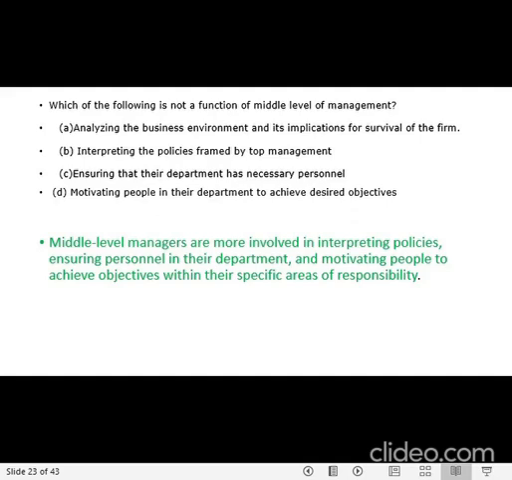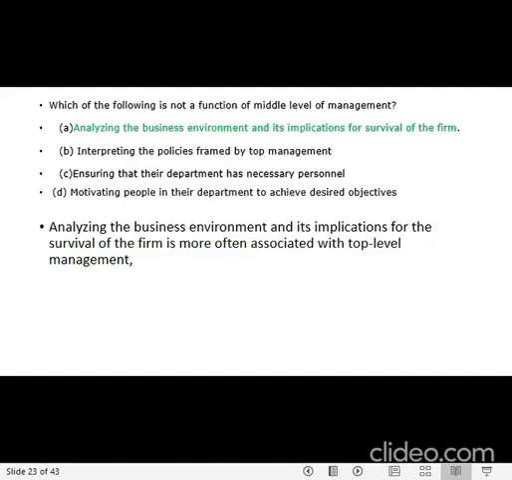They try to motivate people, they try to influence people and their workers so that they are able to achieve the objectives which are being set up by the management, and they are held responsible to achieve those objectives. So what is the option here? Again, here the question says, which is not a function of middle level management? So what is not a function of a middle level management?